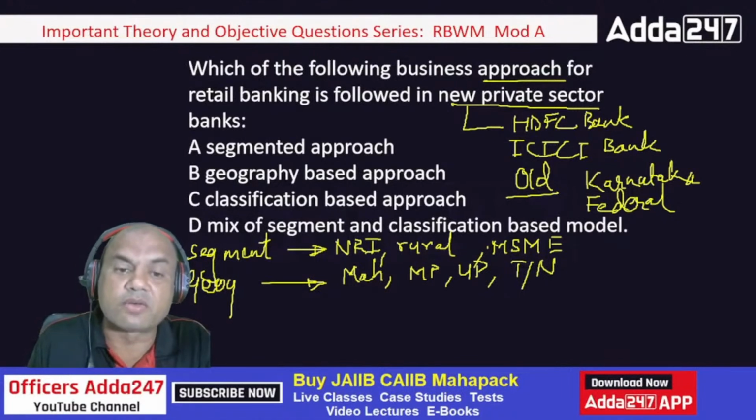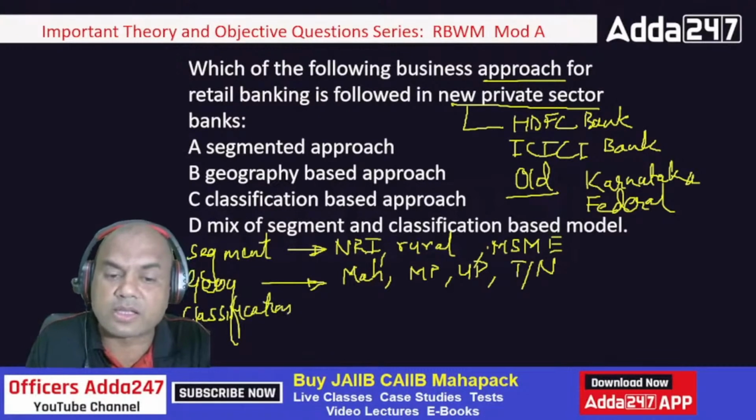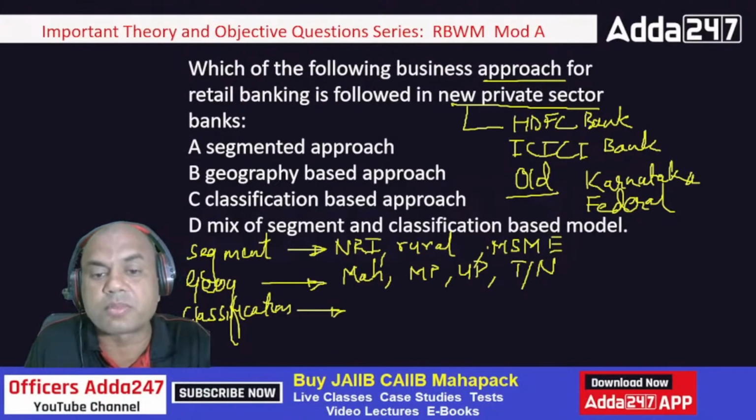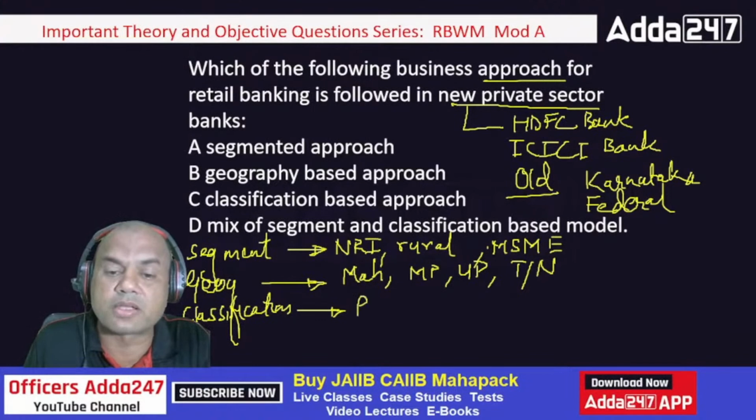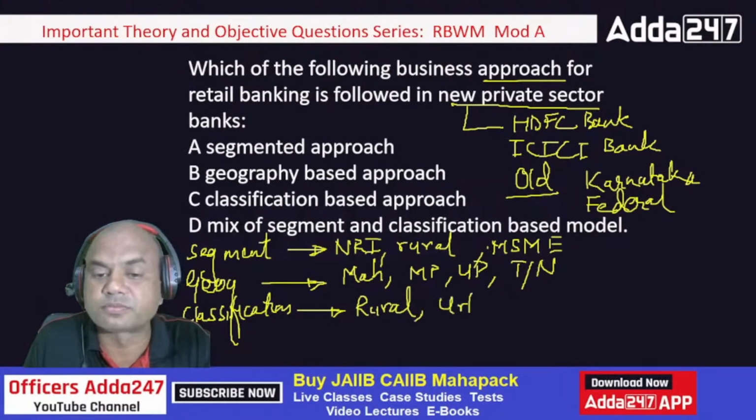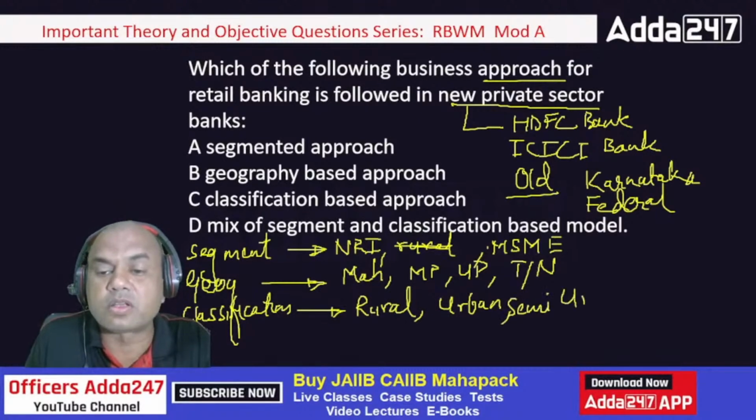And the last one is classification. Classification means I classify here also, but not on the basis of client segment. It is a general classification which I am having: rural, urban, semi-urban, right? These are all the names of this classification list.